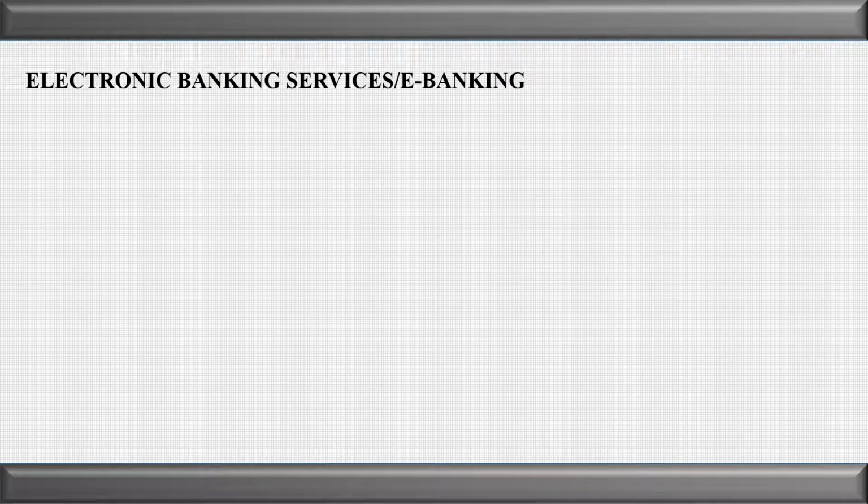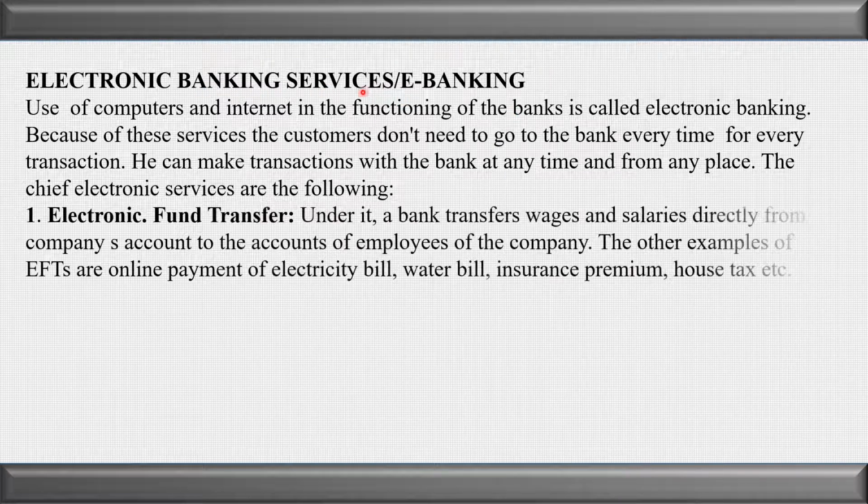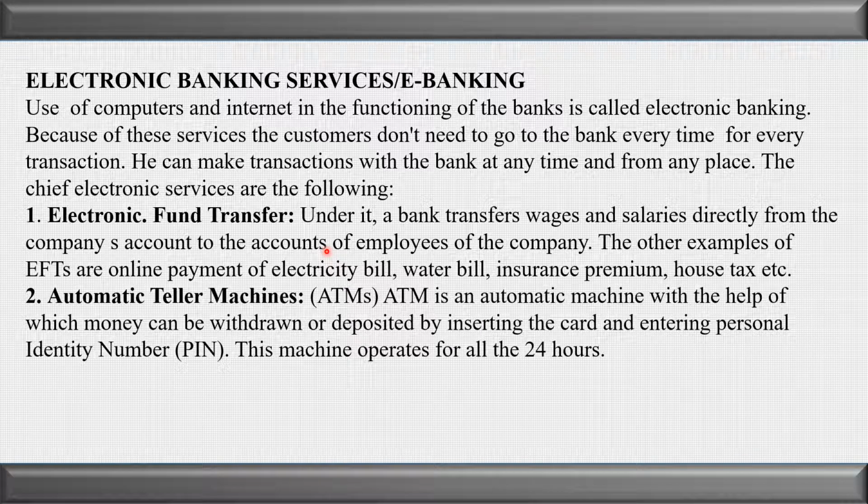Let us see the electronic banking services. By the use of computers and the internet, the banks also give services. So the services which the bank gives by the use of computers and the internet are called e-banking services or electronic banking services. Let us see the following services. For example, electronic fund transfer. Under it, the bank transfers wages and salaries directly from the company's account to the account of the employees. The next is automatic teller machine.